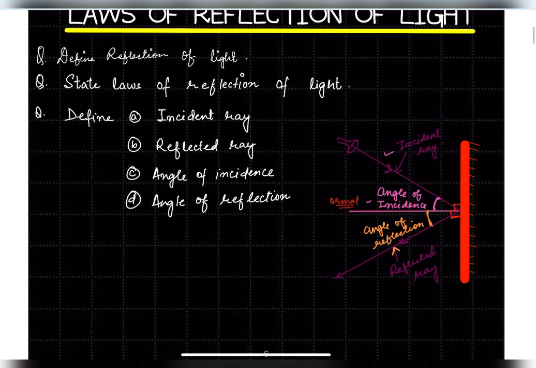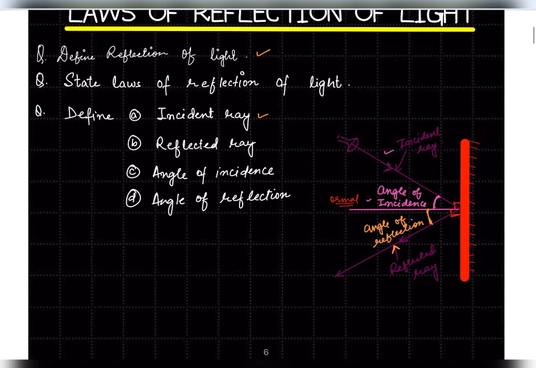First thing, what are the questions that may be asked from whatever we have discussed so far? They may ask about reflection of light. They may ask you to define the incident ray, the reflected ray, the angle of incidence, the angle of reflection, or they may also ask you to define the normal. We have discussed all these things.